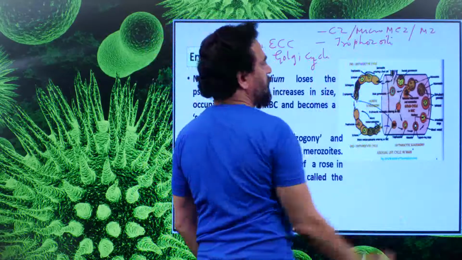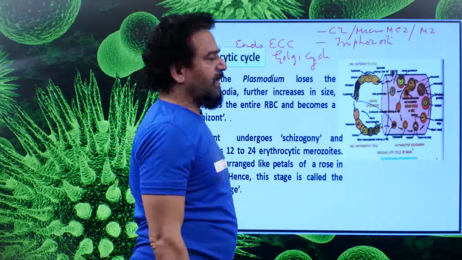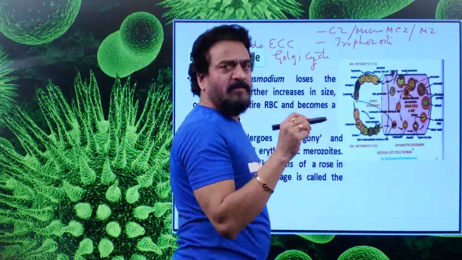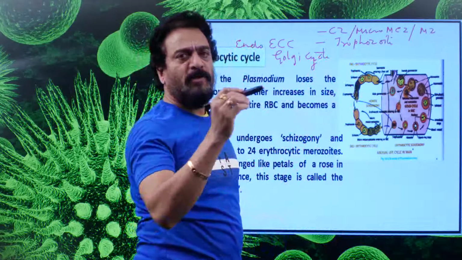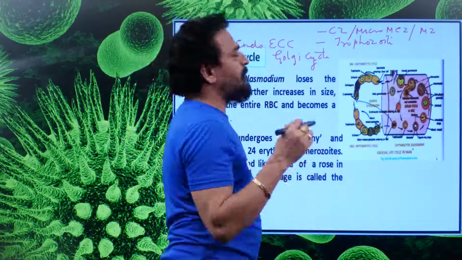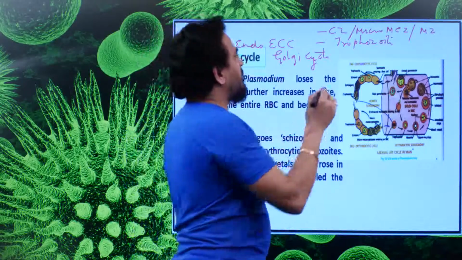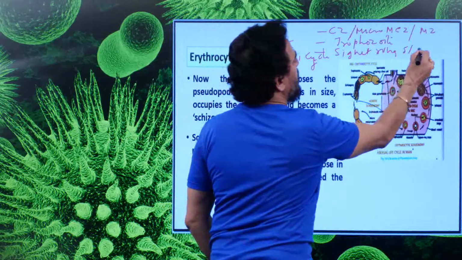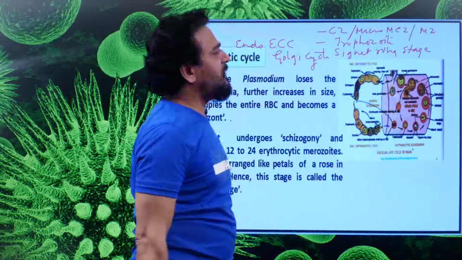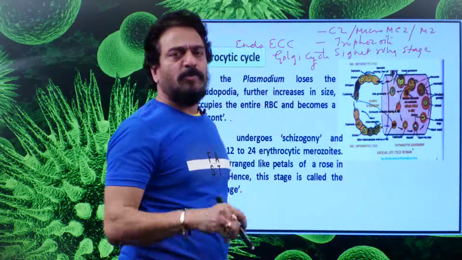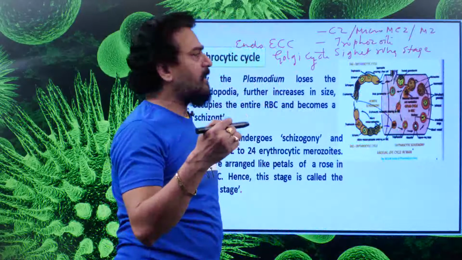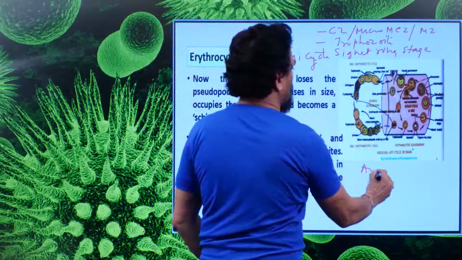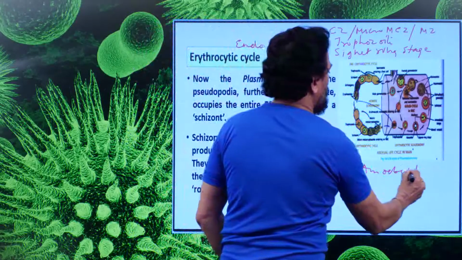It will become round. After becoming a trophozoite stage, it will form a ring. A vacuole is formed in the center, pushing the cytoplasm to the periphery and also the nucleus to one corner. It appears as a ring on the finger, and that stage is called the signet ring stage. After formation of the signet ring stage, the vacuole disappears, pseudopodia will appear, and it will appear like an amoeba. Then that is called the amoeboid stage.